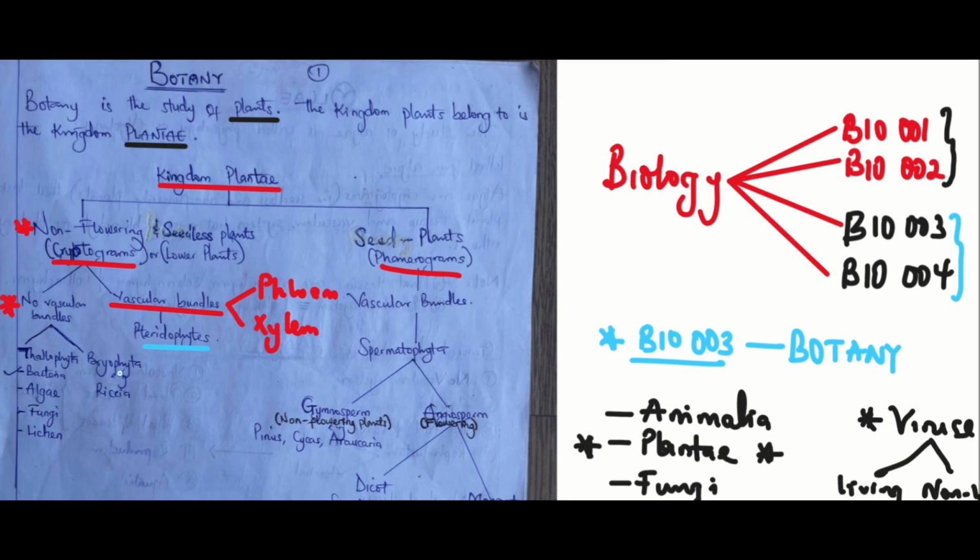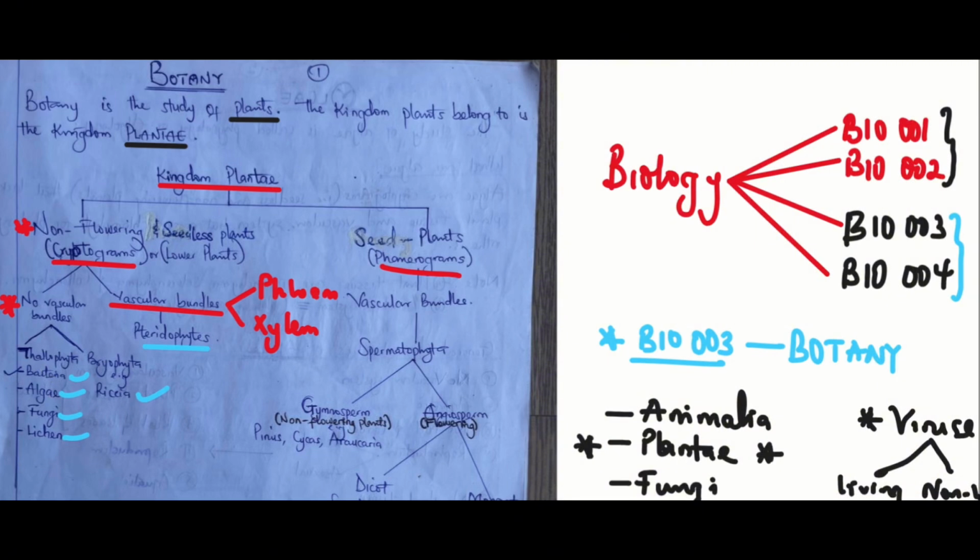The word phyta means plants, here and there. Later, we'll be talking about why it is thallo and why it is bryo. But the word thallo means thallus, which means that their body parts are not differentiated. Under the Thallophyta, we have examples which are the bacteria, the algae, fungi, and lichen. Under the bryophytes, we have Riccia, just an example of a bryophyte.